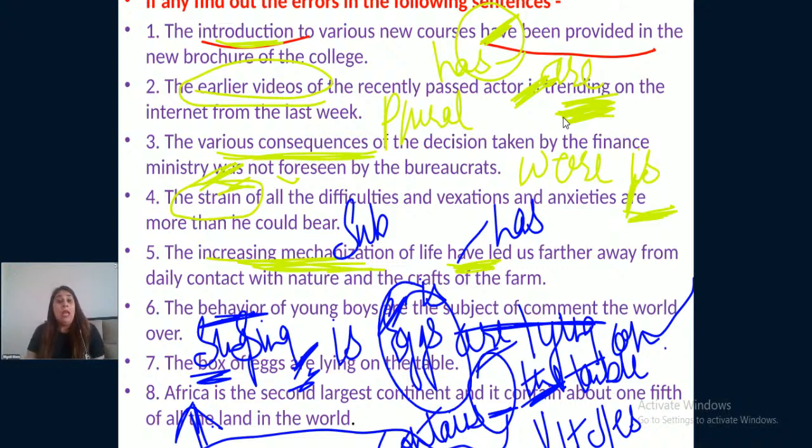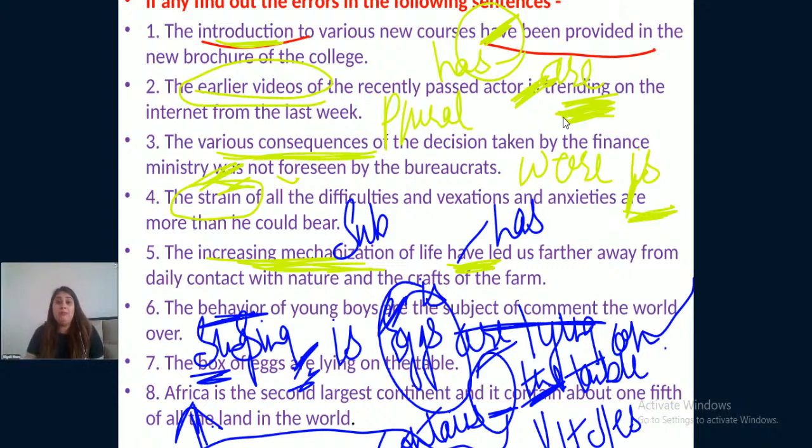the college. The earlier videos of the recently passed actor are trending on the internet from the last week. The various consequences of the decision taken by the finance ministry were not foreseen by the bureaucrats. The strain of all the difficulties and vexations and anxieties is more than he could bear.